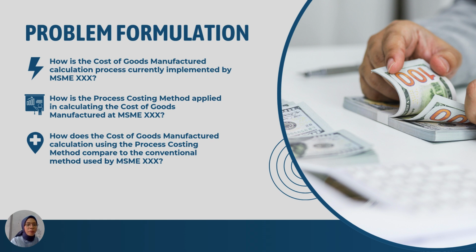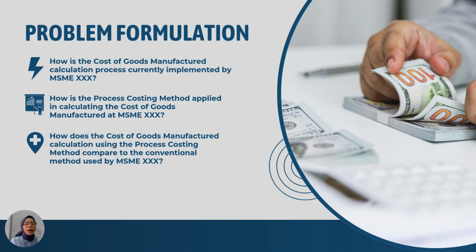Next is problem formulation. Number one is how is the cost of goods manufactured calculation process currently implemented by MSME XXX. Number two is how is the process costing method applied in calculating the cost of goods manufactured at MSME XXX.